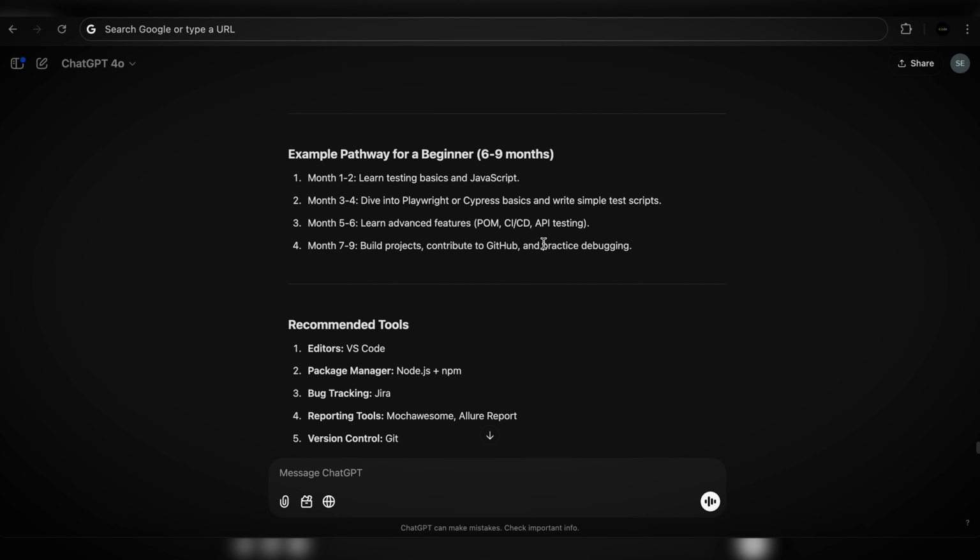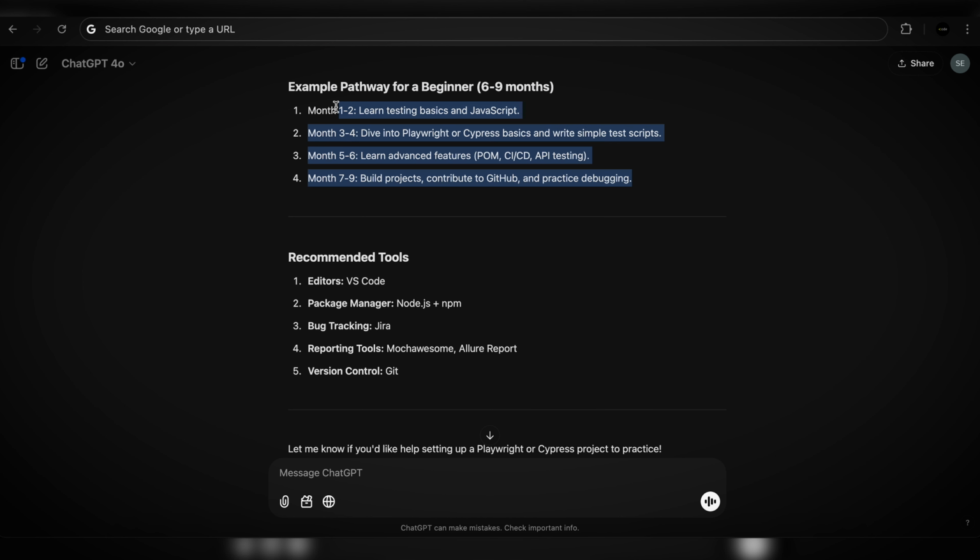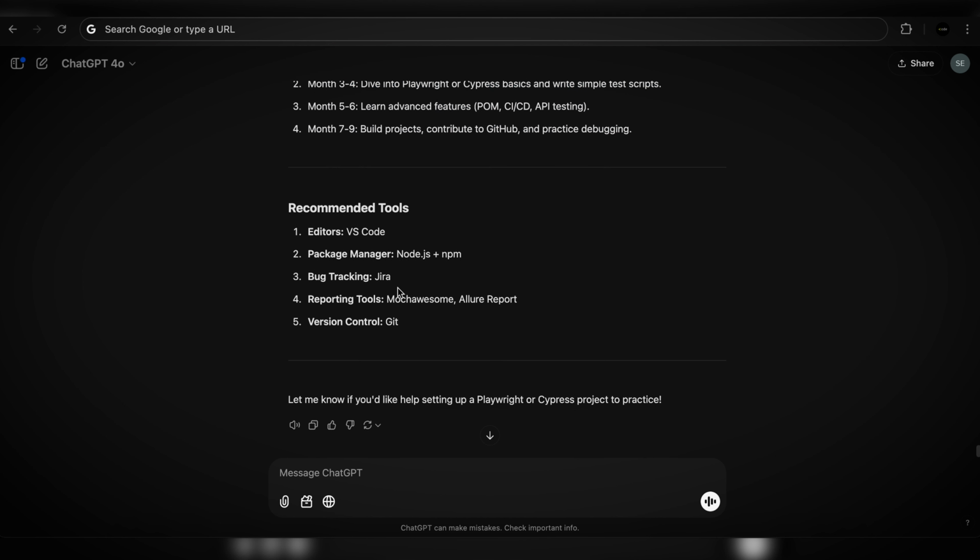Example pathway of a beginner, 6 to 9 months. Ooh, that's cool. 1 to 2 months, test basics, JavaScript, agreed. Playwright 3 to 4, agreed. Yeah, that's a lot of time. That's honestly a lot of time because our test automation course goes for 3.5 months. This is 9 months. But if you spend as much energy and resources as you spend on our course, you would become much better in 9 months compared to the 3.5 months the way we do it.